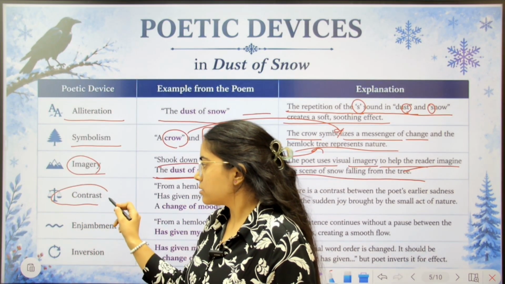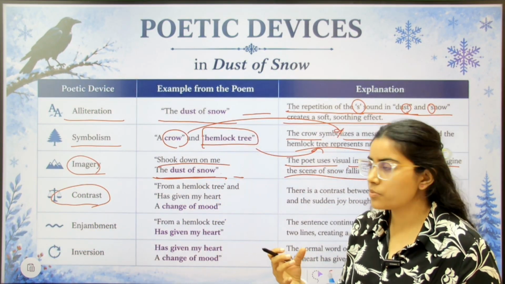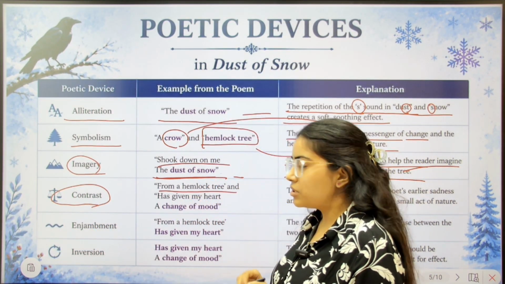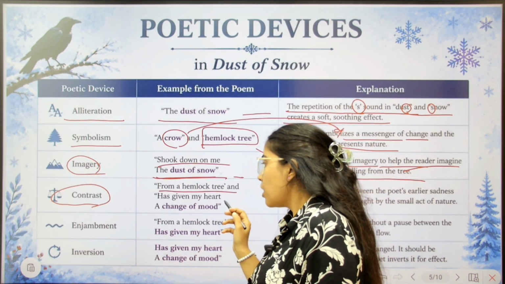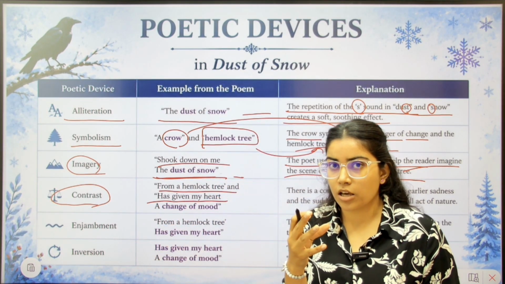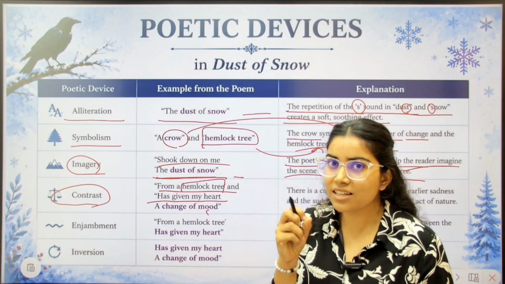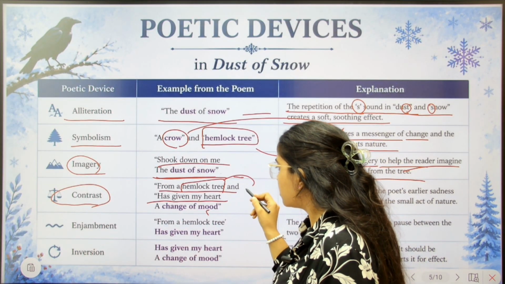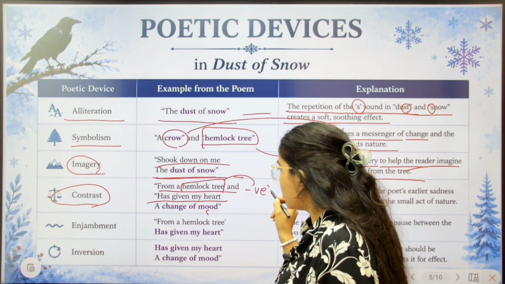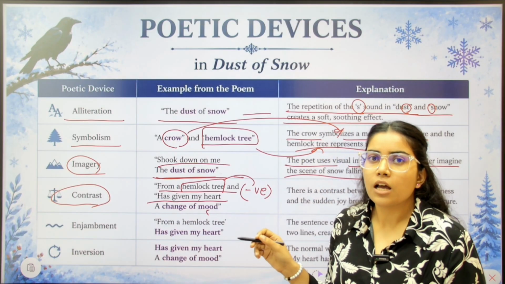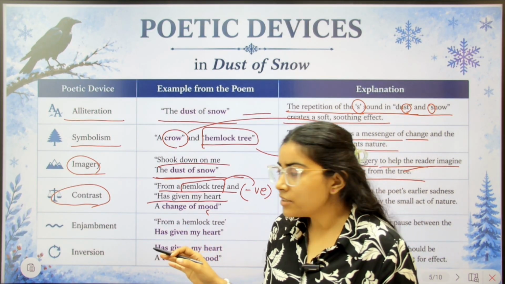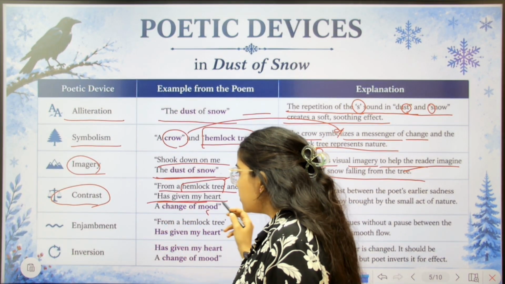Then in contrast, how has contrast been used in this poem? "From a hemlock tree has given my heart." Now what is the contrast here? The contrast is that the hemlock tree is a poisonous tree, isn't it? It is a poisonous tree. So it is a symbol of negativity. Hemlock tree is the symbol of negativity and has given my heart.